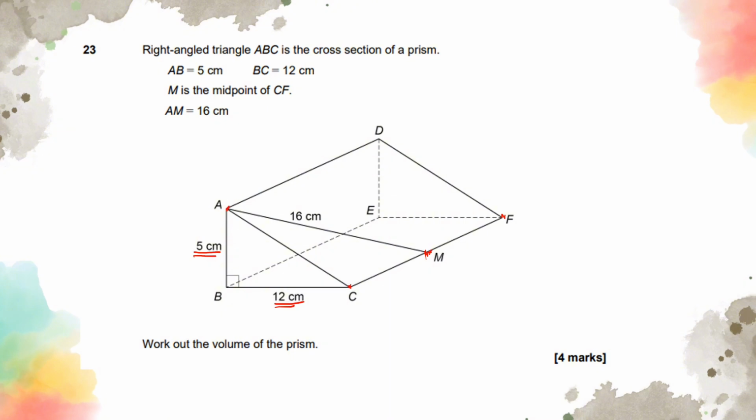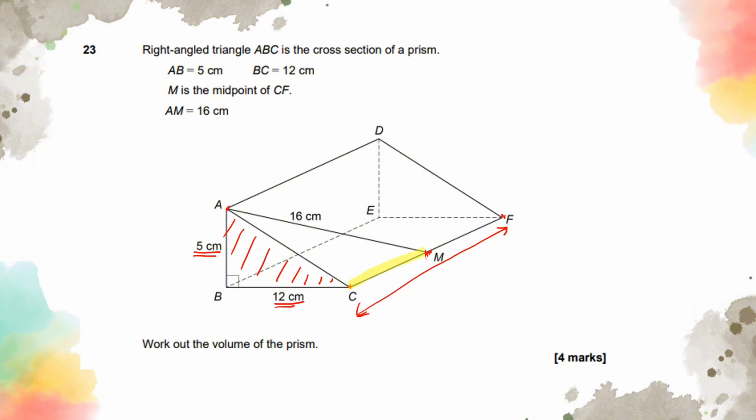Work out the volume of this prism. So we need to remember that when we're trying to find out the volume of any prism, we need to find out the area of the cross section, and we need to multiply it with the depth or the length. So how many times this face has been repeated will give us the volume. In order to find this out, we could find one of these, for example this one here, and then double it to find out the full length.